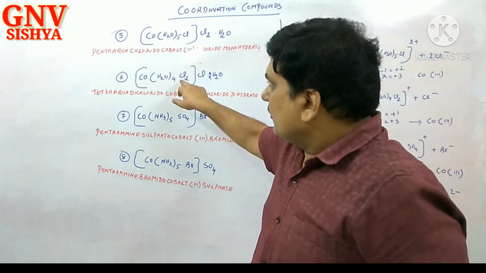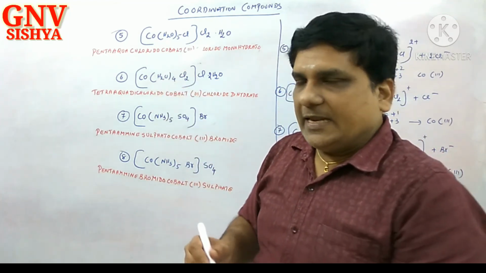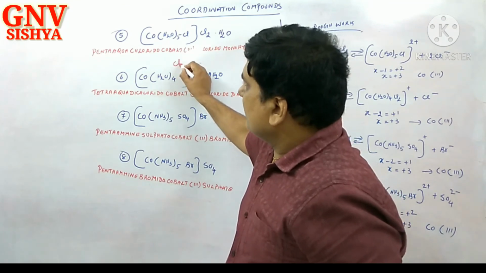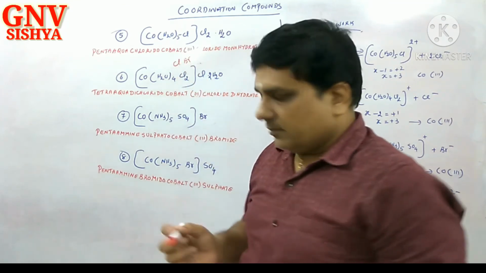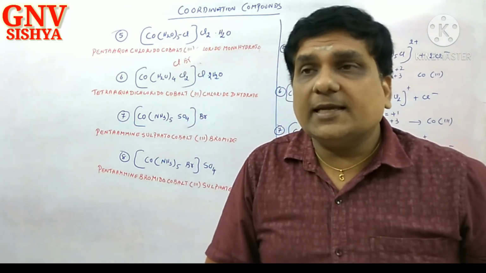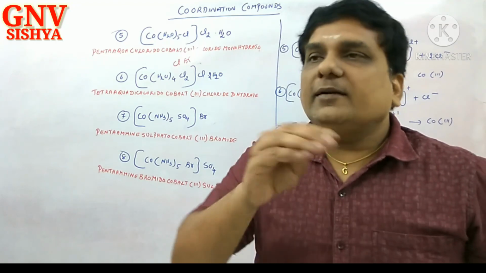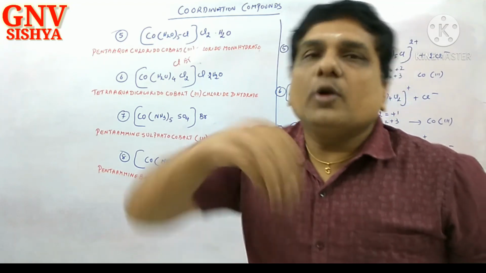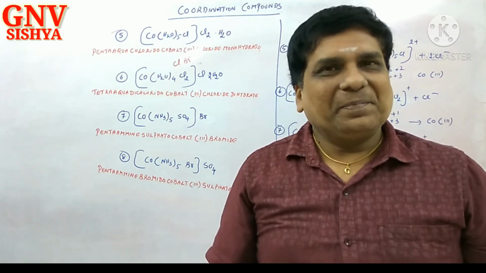That is why you are calling it dichlorido. Imagine here you have one Cl, one Br. Imagine, it's only an imagination. Then will you pronounce this as tetraaqua monochlorido, something funny? Correct?